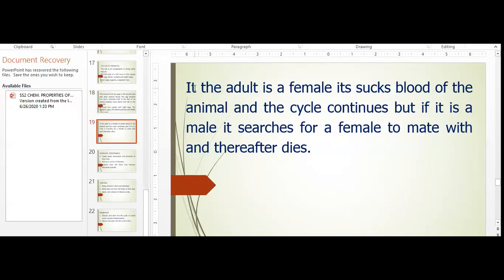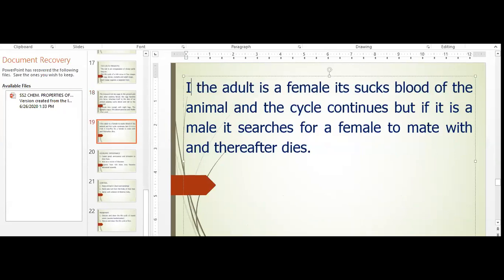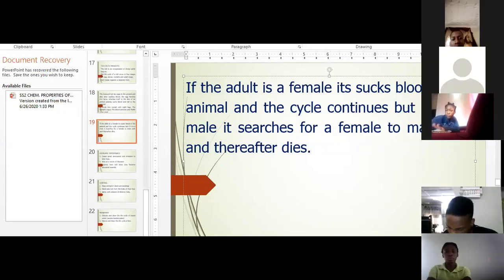If the adult stage is a female, it sucks blood of the animal and the cycle continues. But if it is a male, it searches for a female to mate with and dies after mating. I hope you're following what I'm explaining.